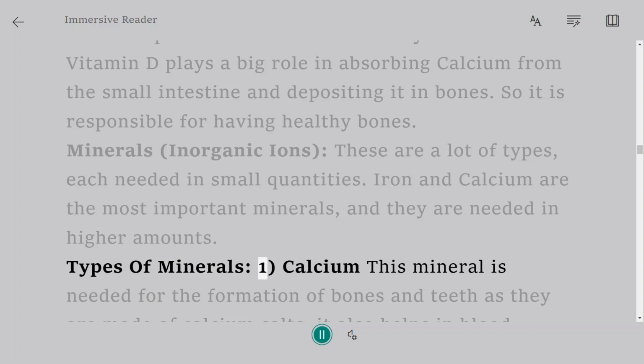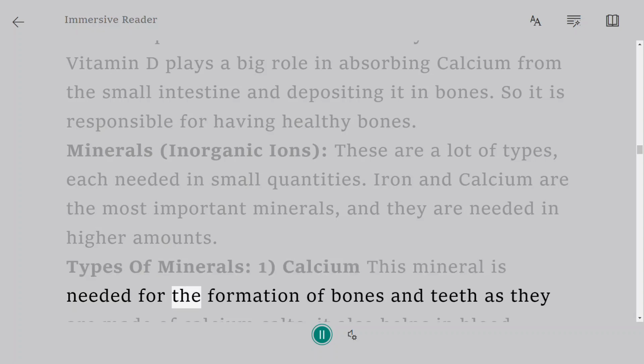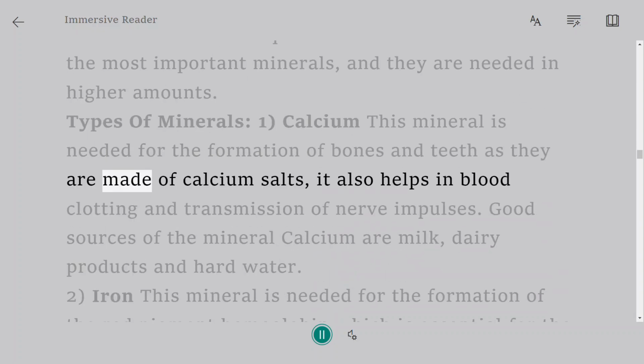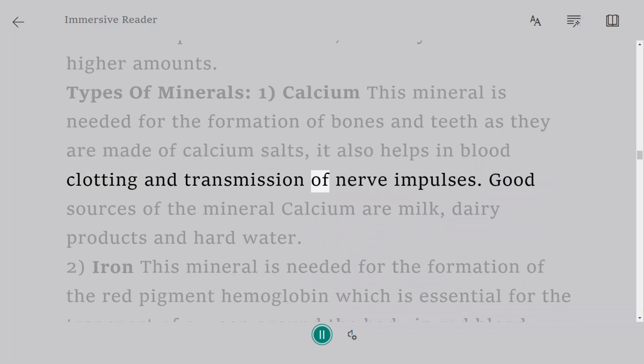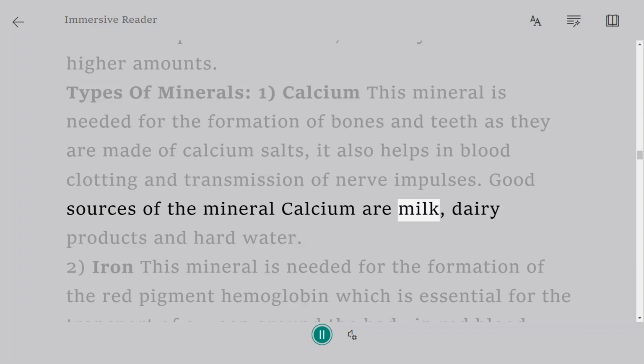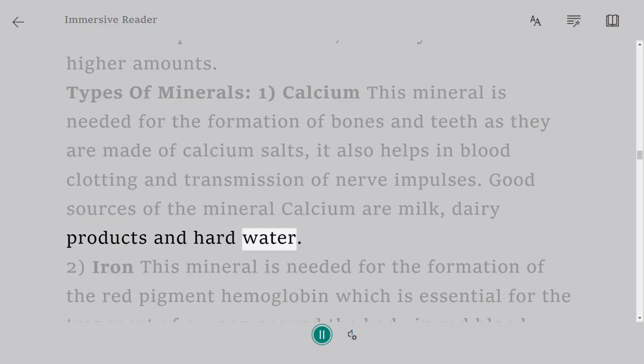Types of minerals. 1. Calcium. This mineral is needed for the formation of bones and teeth, as they are made of calcium salts. It also helps in blood clotting and transmission of nerve impulses. Good sources of the mineral calcium are milk, dairy products, and hard water.